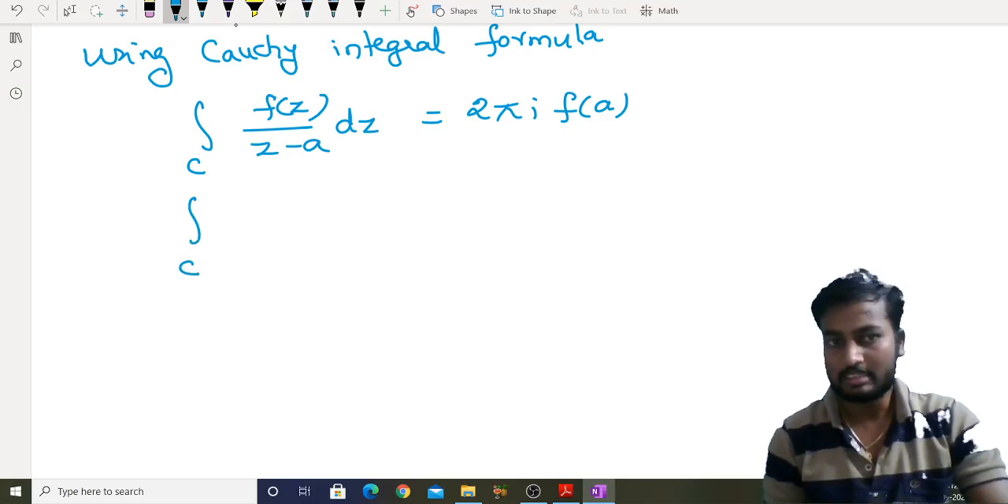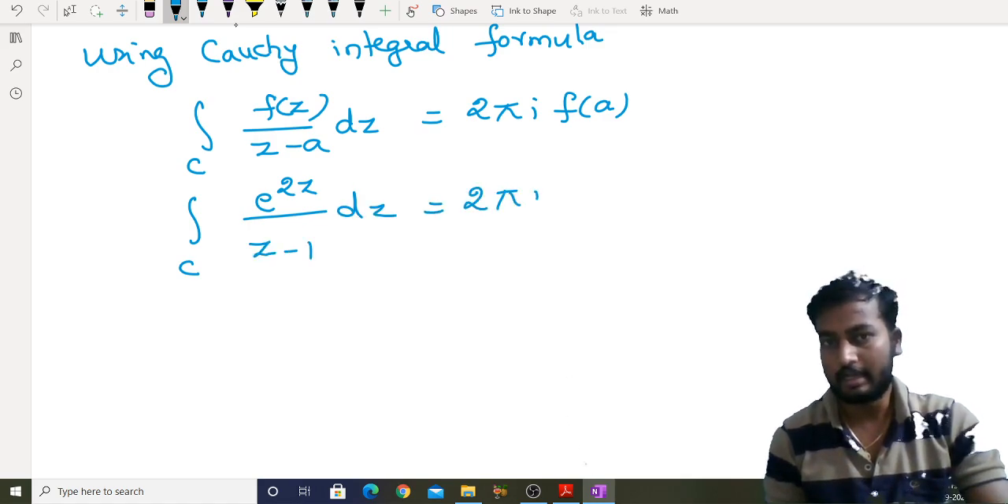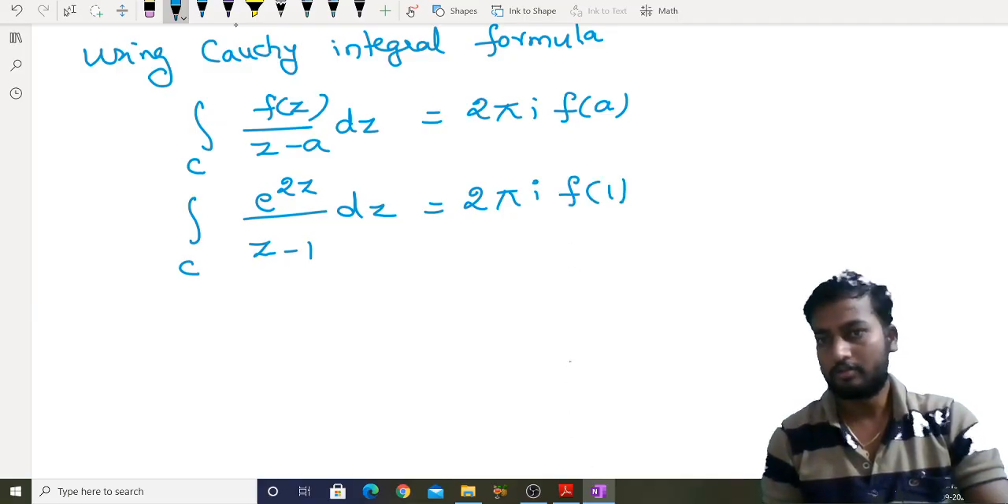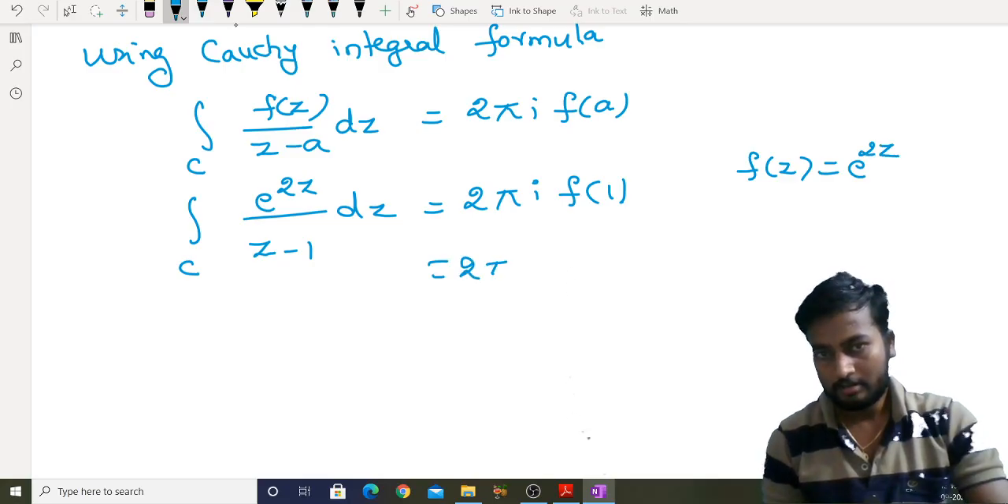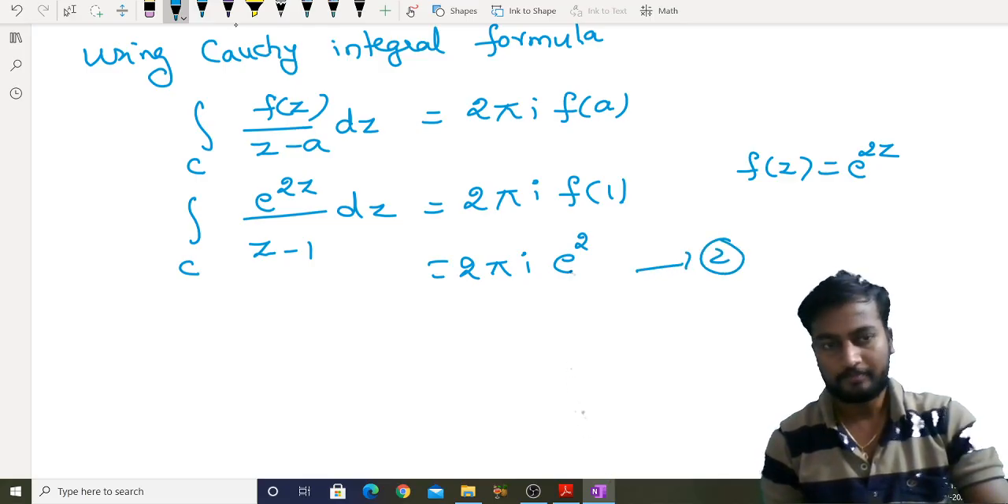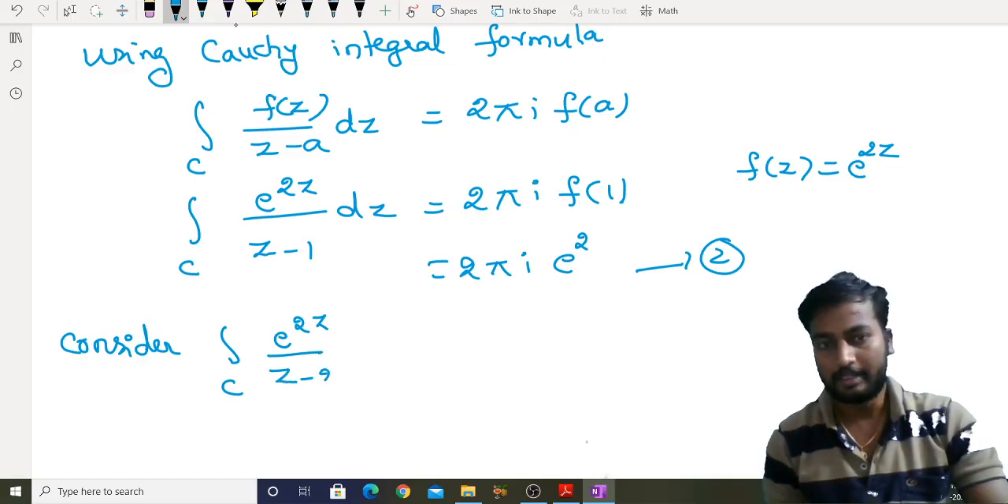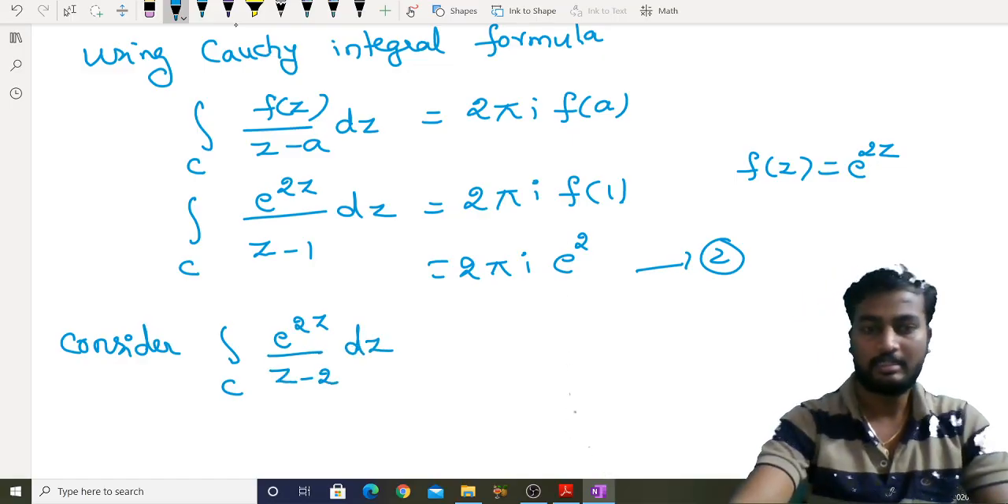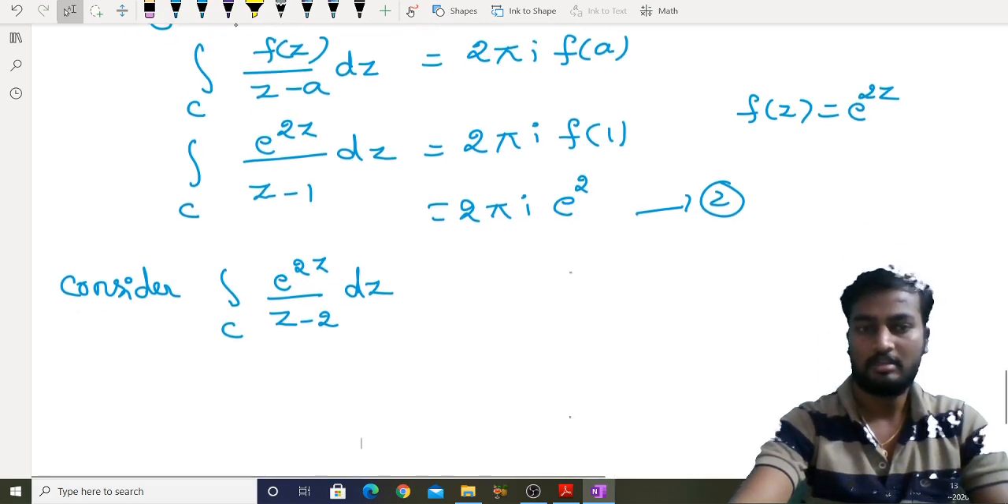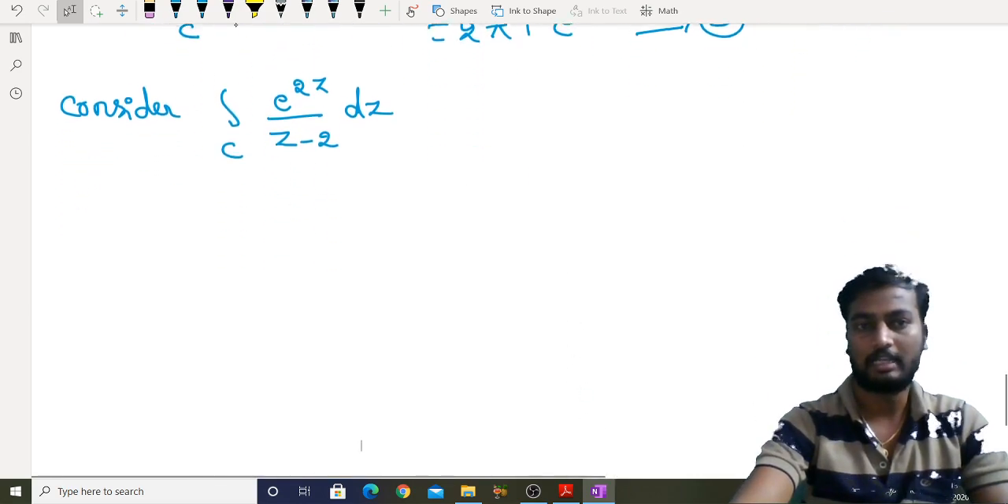Therefore, with f of z equal to e power 2z, the integral of e power 2z by z minus 1 dz can be written as 2 pi i f of 1, that is 2 pi i e power 2. This is equation 2. Now consider another part, the integral over C of e power 2z by z minus 2 dz. From this also, z equal to 2 lies inside the circle.